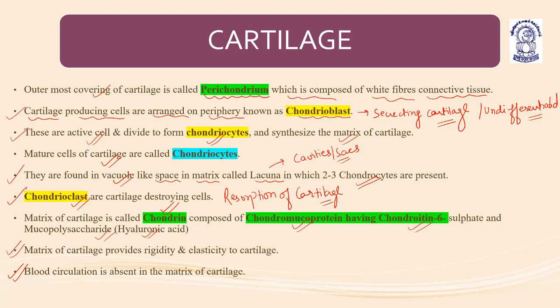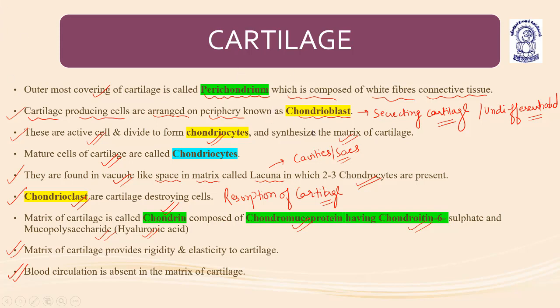The matrix of the cartilage provides rigidity and elasticity to the cartilage, and blood circulation is absent in the matrix of the cartilage. The matrix of the cartilage is made up of chondroitin 6-sulfate and the mucopolysaccharide hyaluronic acid. Understood? The matrix is called chondrin.